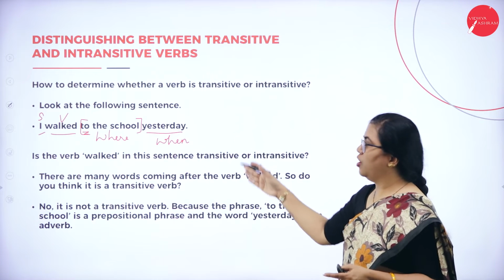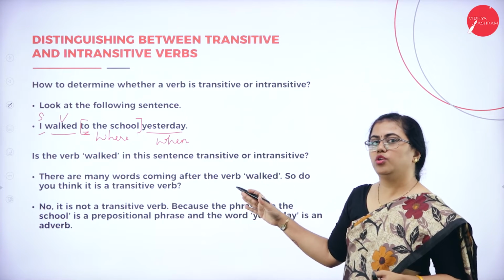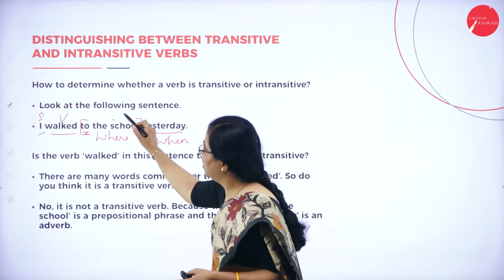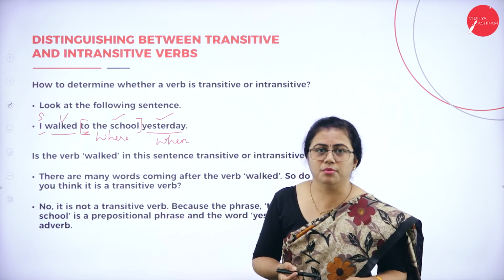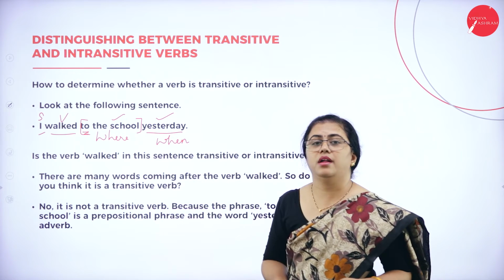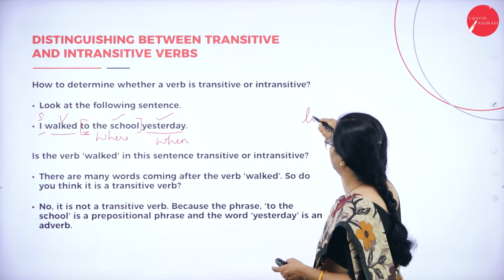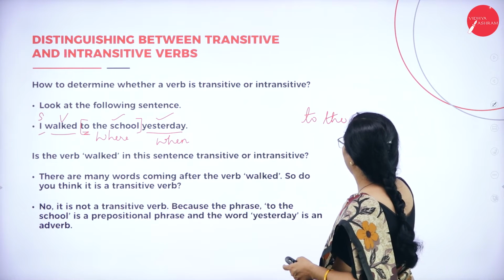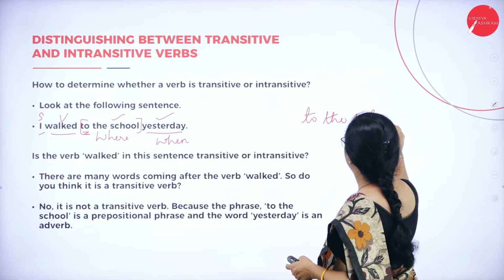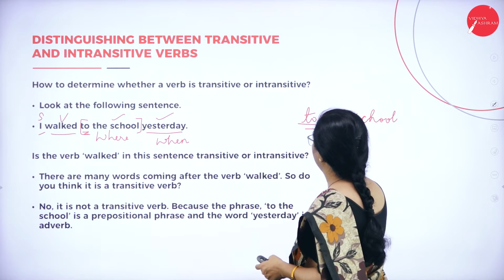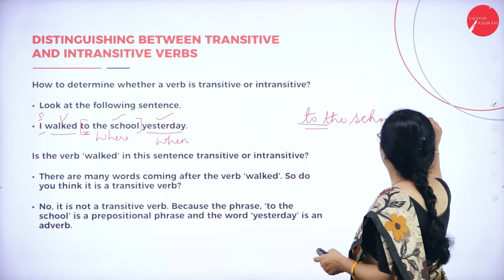If it passes on to the object. There are so many words that are there after the verb, but none of them are objects. To the school, as I said, you cannot consider that as an object because you are talking about the direction. It is actually a phrase.